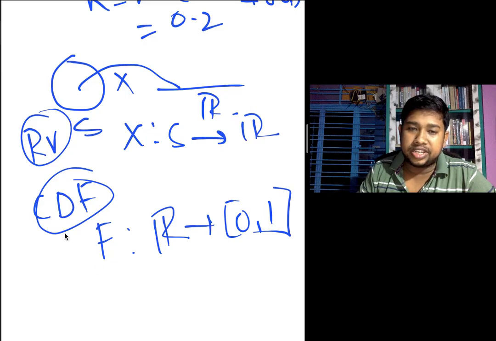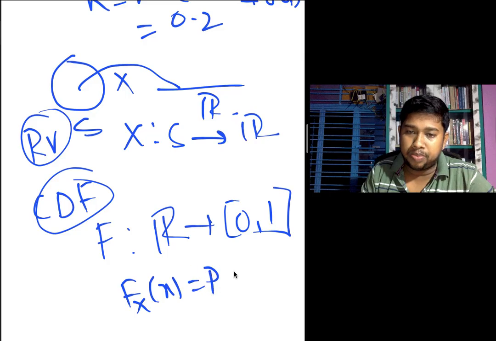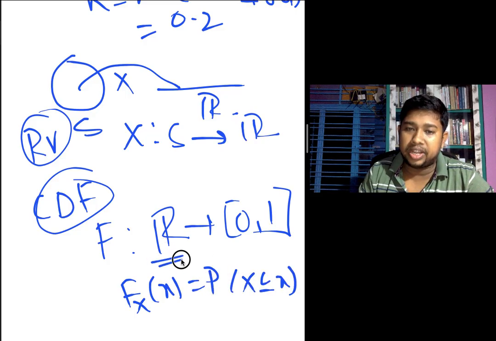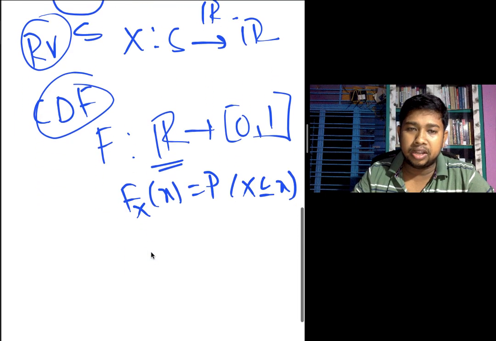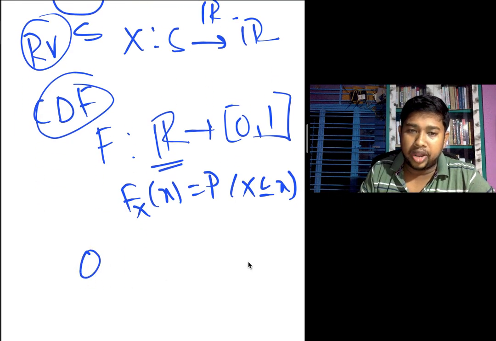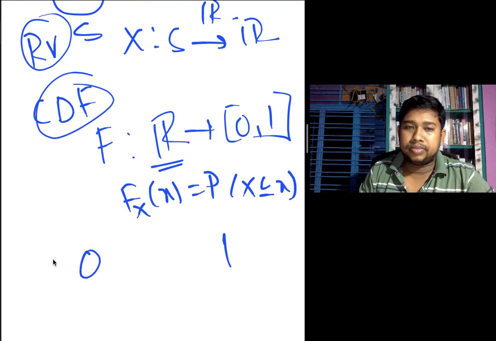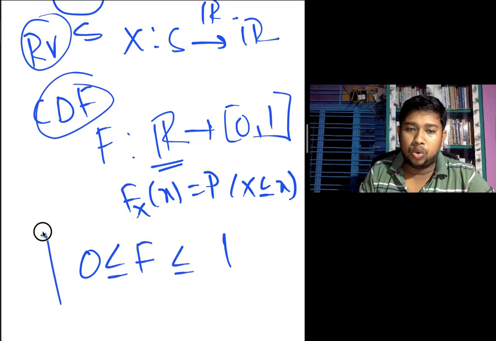The CDF is capital F suffix X of x equal to P of capital X less than or equal to small x. Here all values lie between a lower value 0 and an upper value 1.